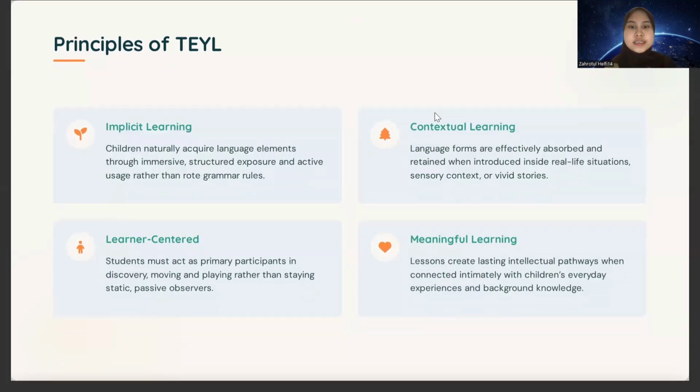And then contextual learning. In contextual learning, I know students can learn English through real-life situations and meaningful context, so they can understand how the language is used in daily communication.